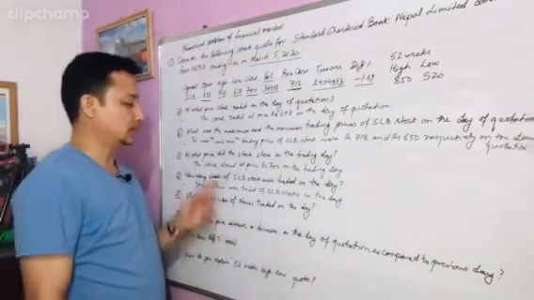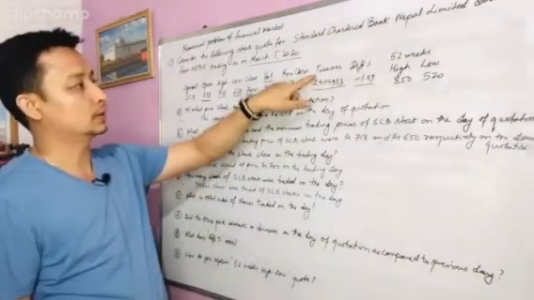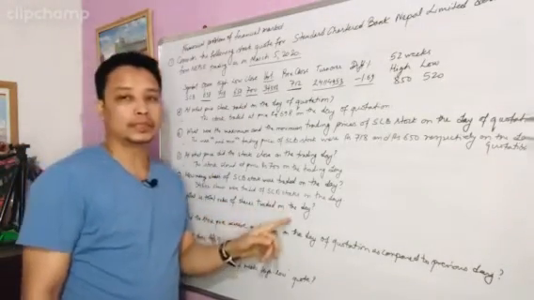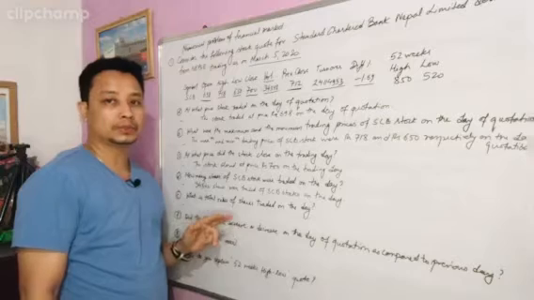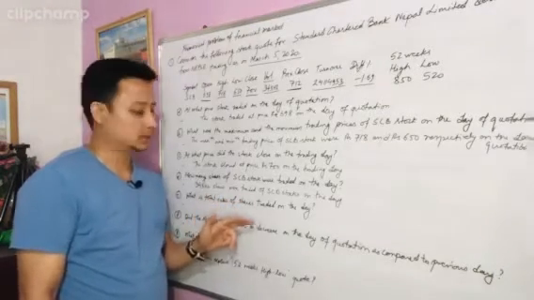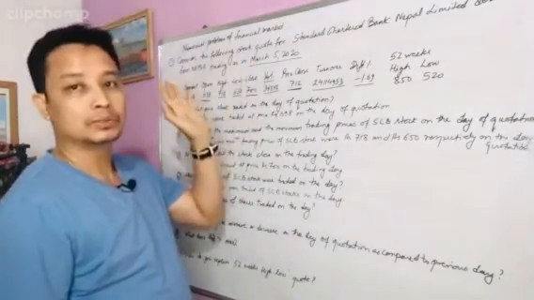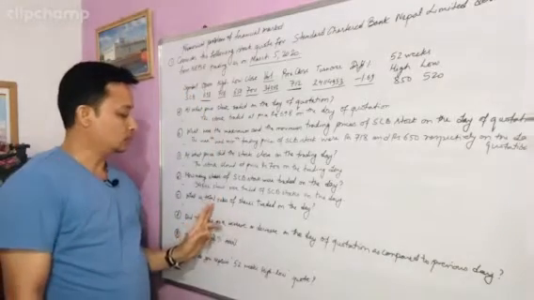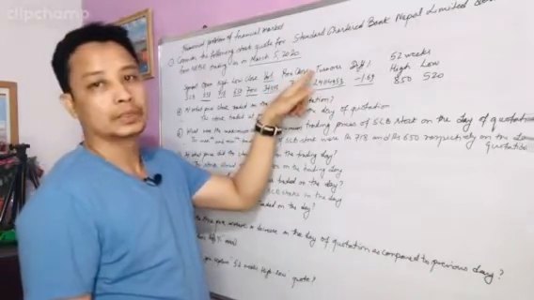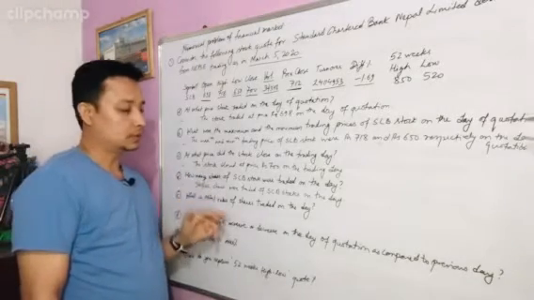Now let's see the question again. There is a information given in here, turnover. So here total value of shares traded on the day, it means total amount of shares. Okay, total amount in rupees that were traded on that day, March 5th, 2020. So now let's see the total value of shares traded on the day. It's a turnover. Okay, turnover means the amount of shares which were traded on the day.